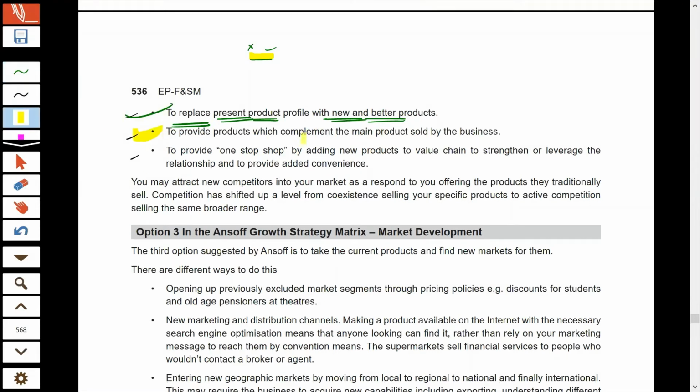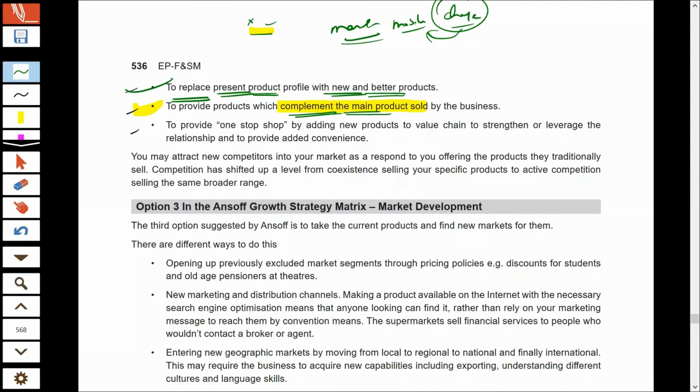Second, you can try to make products which are complementary to your main product. So in the same market, for the same customers, if you are providing mobile phones, now you can start manufacturing chargers. That way you are providing a new product to the customer in the same market, which is complementary to your main product. So here also you are inventing a new product for the same customer.